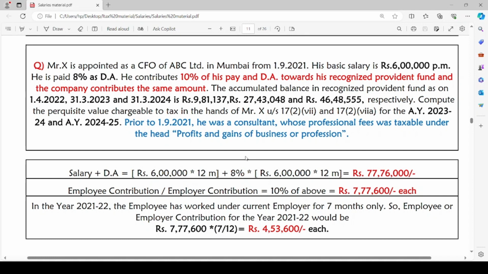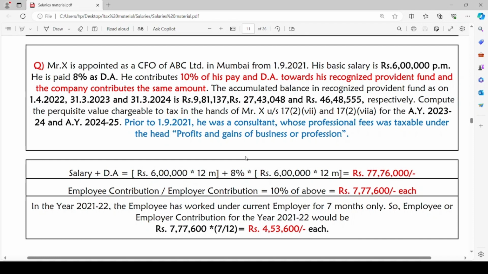Now, the employee contribution. Mr. X has contributed 10% of this amount towards RPF, and the same amount has also been contributed by the employer, that is ABC Limited. So 10% of the above amount is rupees 7,77,600 each. Mr. X has contributed 7,77,600, and his employer ABC Limited has also contributed 7,77,600 towards the RPF.